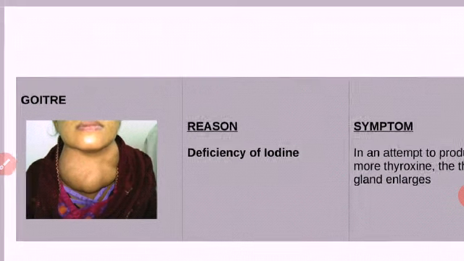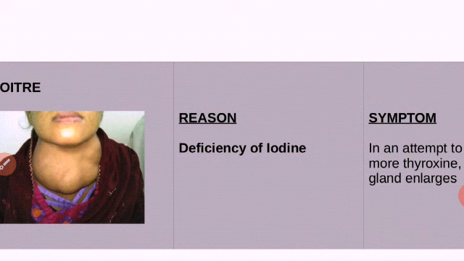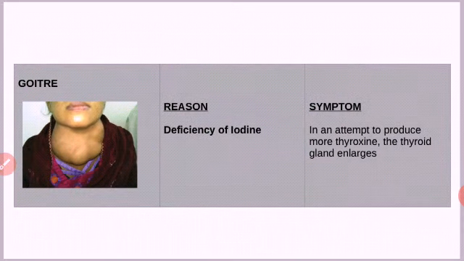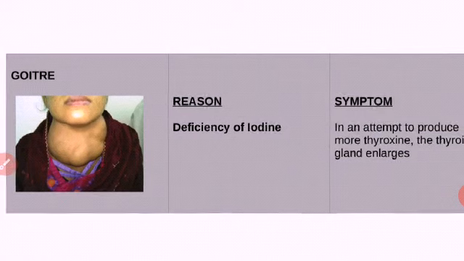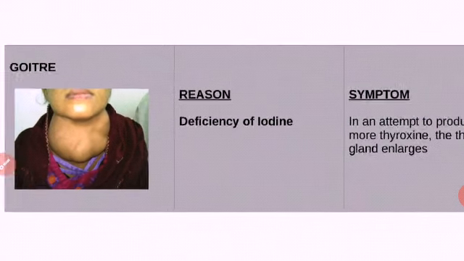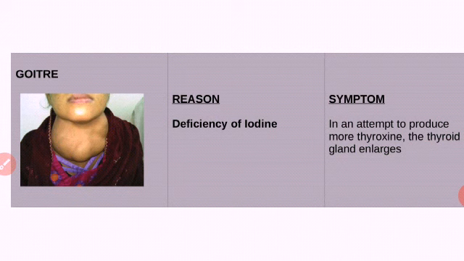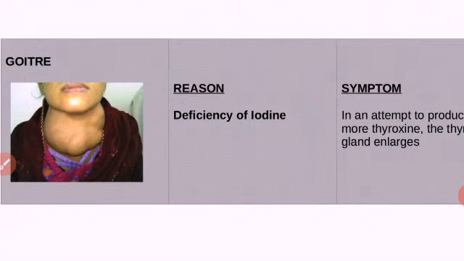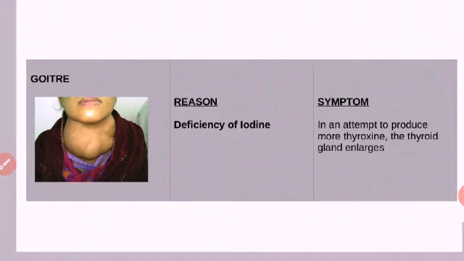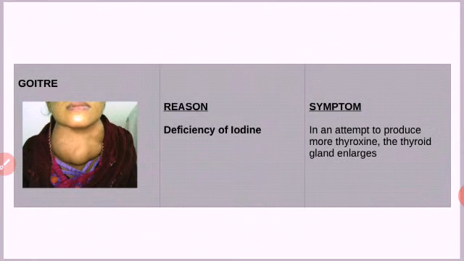Here, iodine is a mineral. It is a nutrient required by our body. Where do we get this mineral iodine from? Mainly we get iodine from iodized salt, fish, vegetables, etc. Nowadays iodine is mainly supplied through iodized salt to control goiter. Deficiency of iodine may lead to reduced production of thyroxine.